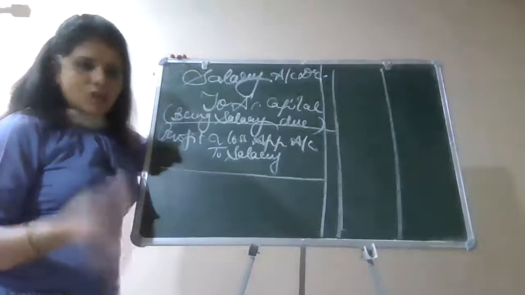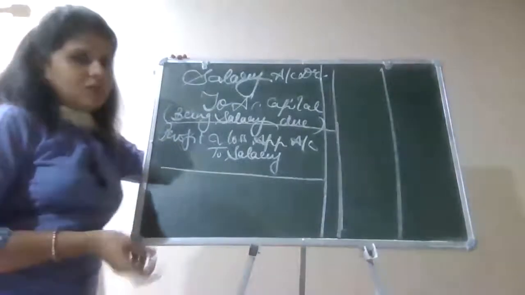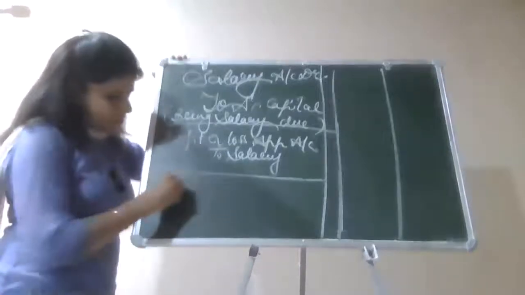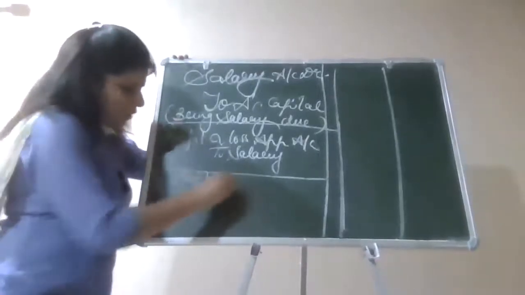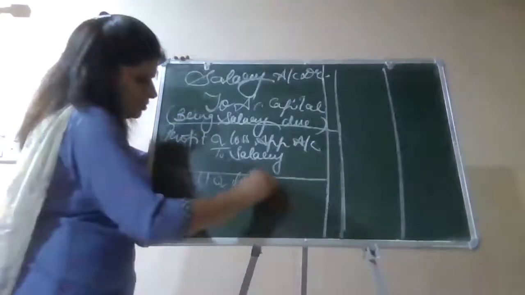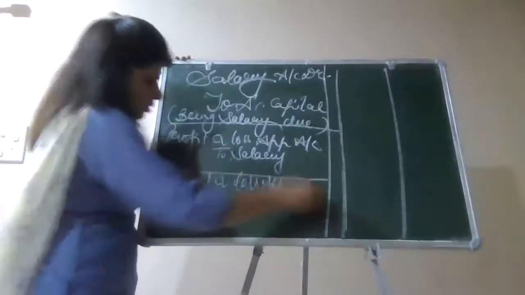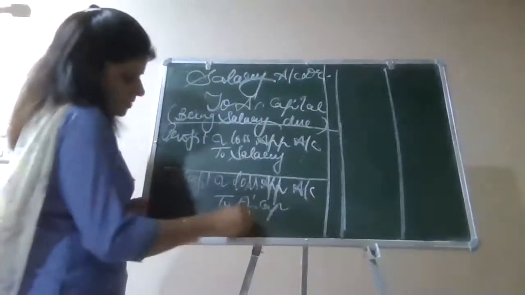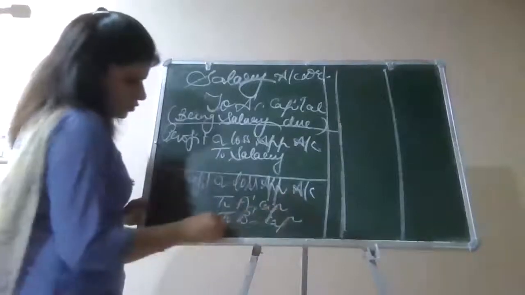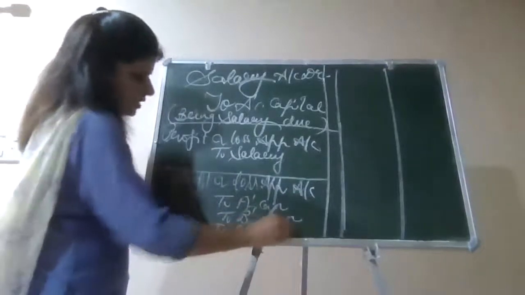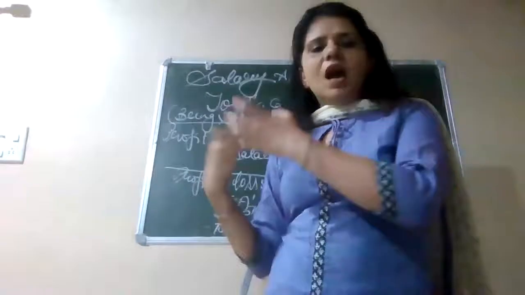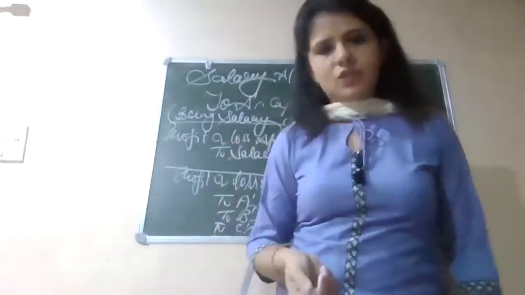Now, I have arrived at the last point, whereby I am distributing the profit among my partners. I am assuming I have 3 partners in the equation. So, I will be distributing the profit among them. Profit and loss appropriation account debited to A's capital, to B's capital, to C's capital. Being profit distributed among the partners in their profit sharing ratio. For example, the profit sharing ratio is 3:2:1. About that ratio, you will be writing in your narration, right?